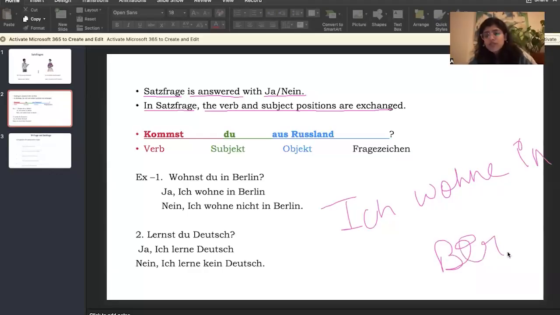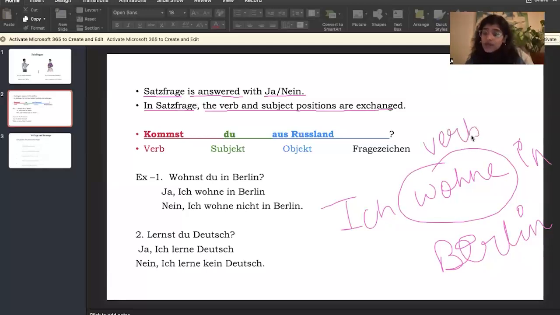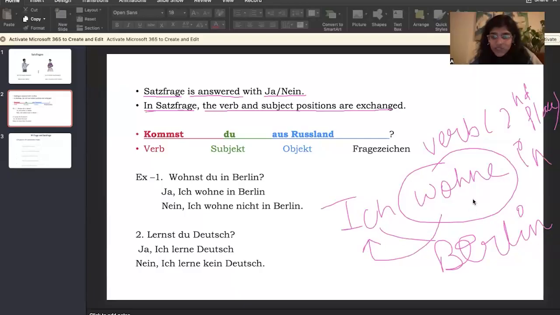The rule is that the verb will always come at the second place, always. No matter what, the verb will always come at the second place. This is the rule of sentence structure in German. So when you form a question, their positions get exchanged.